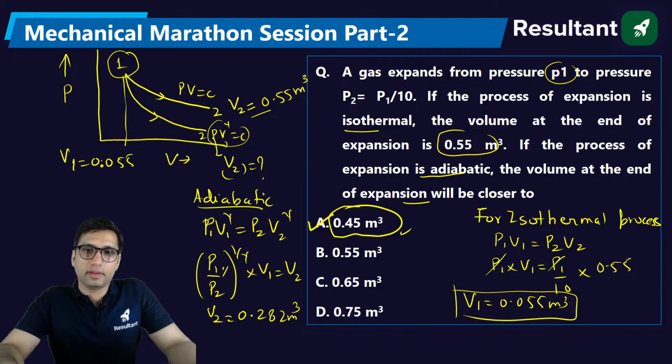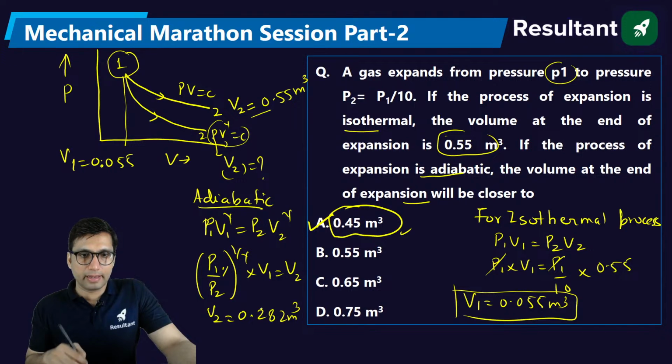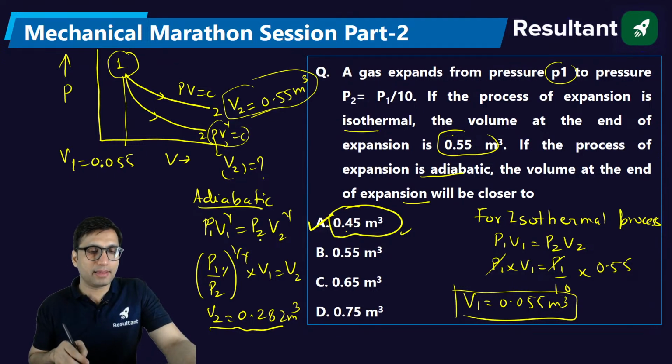the value of volume that you get in the case of isothermal, because the value will be closer to which value, because they are not asking the exact value. The value will be closer to 0.4, because 0.28 will be closer to 0.4, not any other values. And obviously it will not be more than 0.55, because more expansion you obtain in the case of isothermal expansion as compared to, just see the relation also.